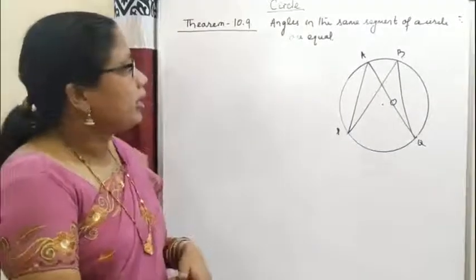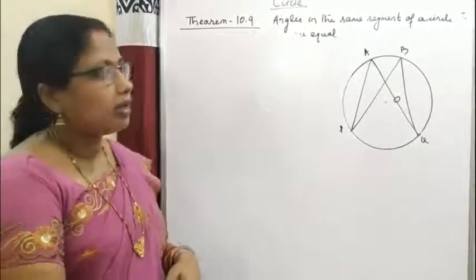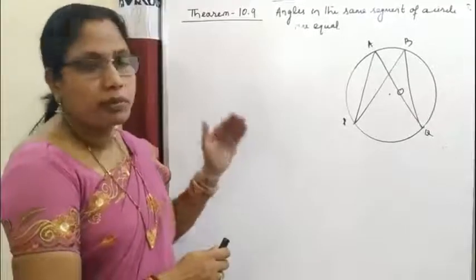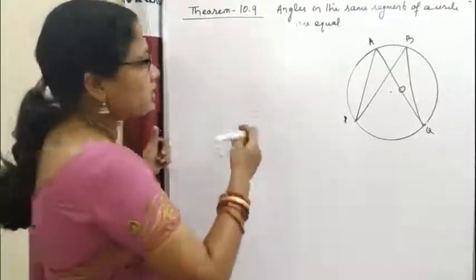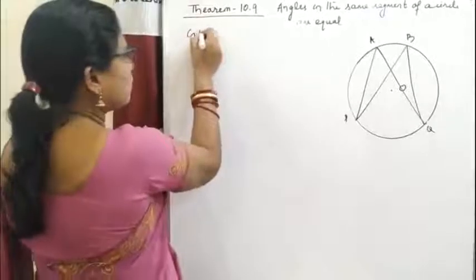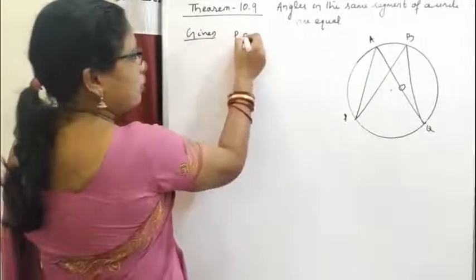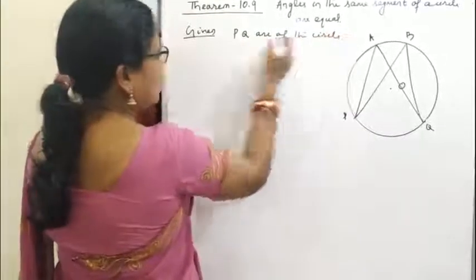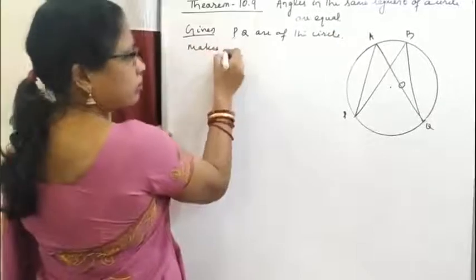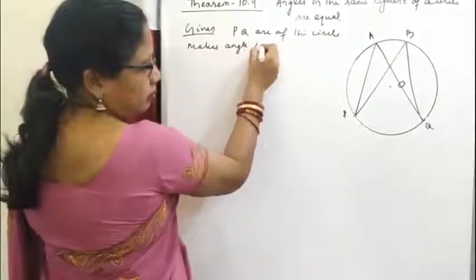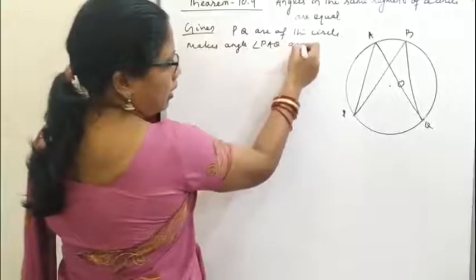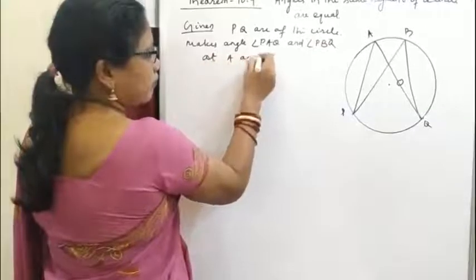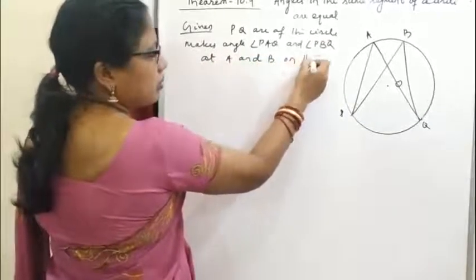Next theorem: angles in the same segment of a circle are equal. To prove this theorem, we shall use the statement of our previous theorem. Here it is given that PQ is an arc of the circle, making angle PAQ and angle PBQ at A and B on the same segment.